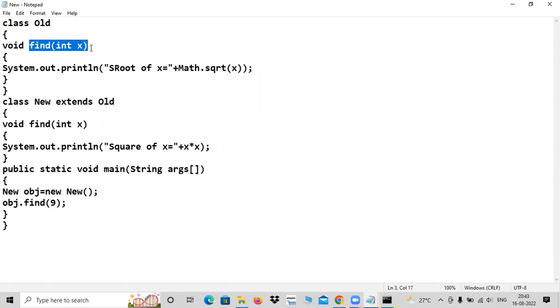But this time, both name and signature are going to be the same in both classes in inheritance, such that if you create an object for the derived class and invoke the method with that object, the derived class method is going to hide the base class method. That is overriding. So I guess no doubts will be there. If any doubts, please ask me. I can move to the next one immediately.